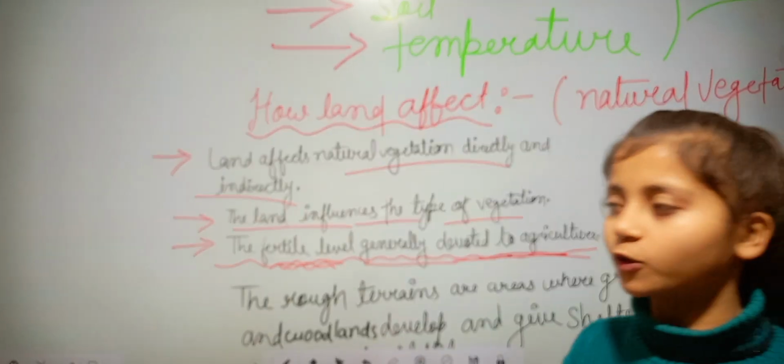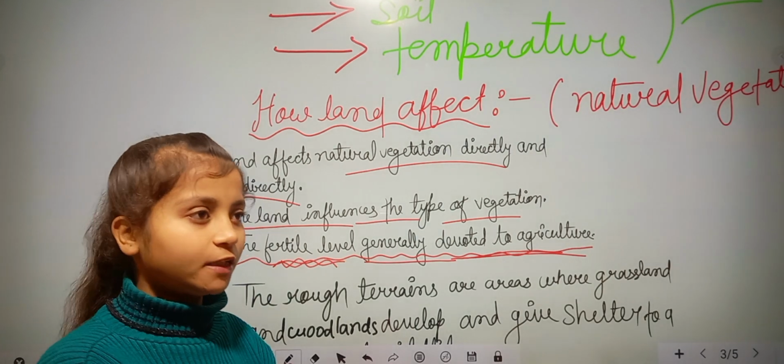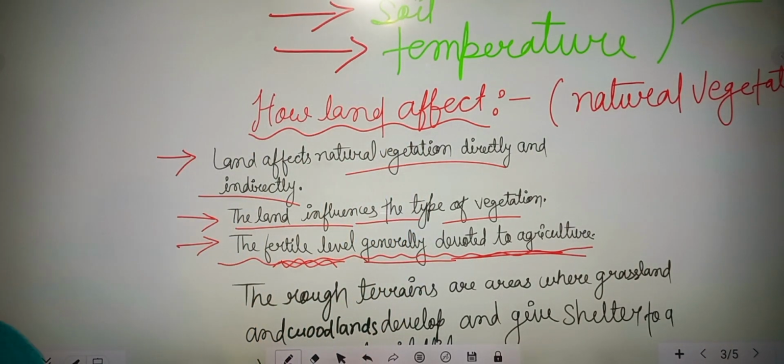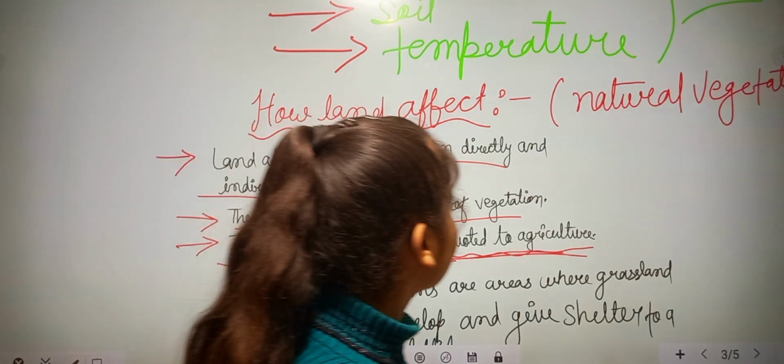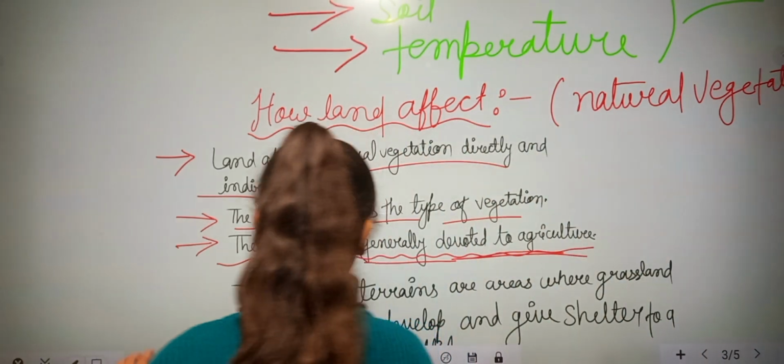To agriculture. It means the soil has the ability to be fertile, so in that type of soil, the farmers use the soil for agriculture.